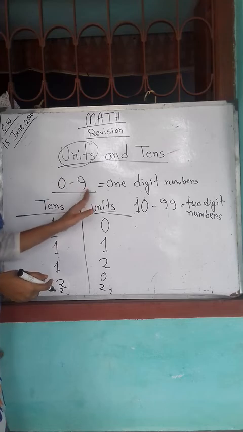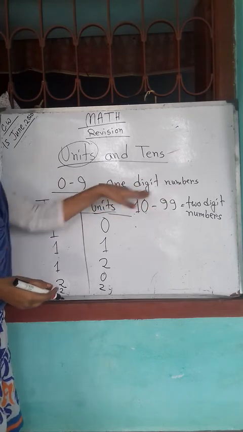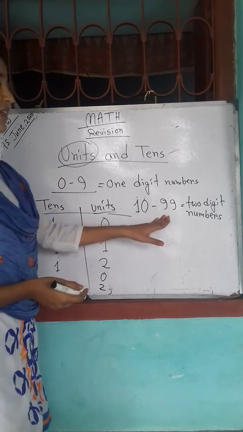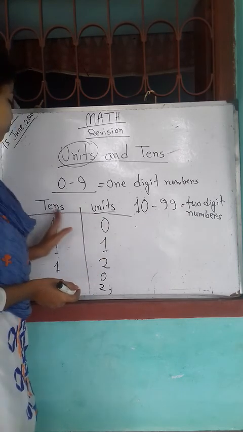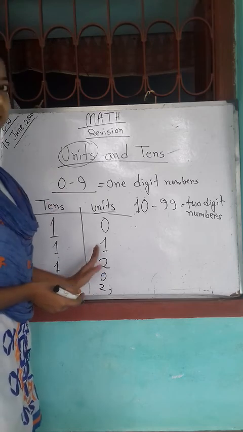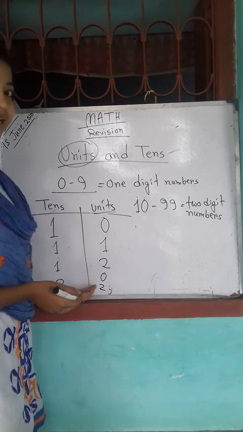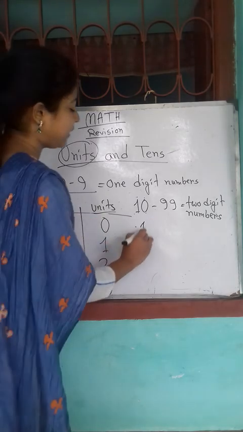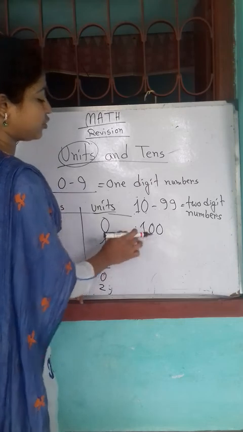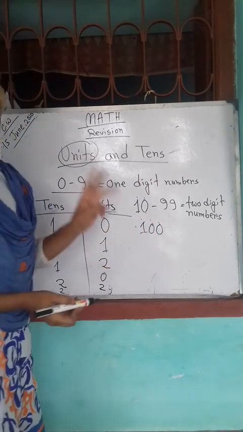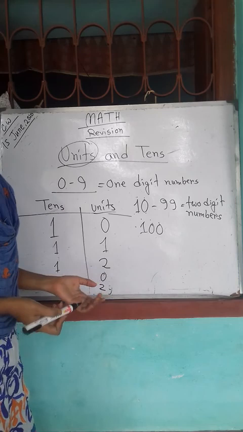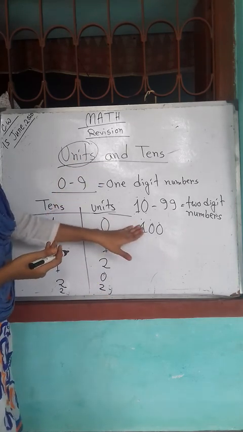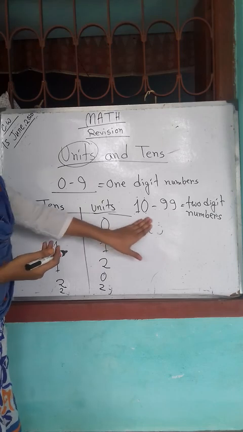From 0 to 9, all the 1-digit numbers will be in the units place. From 10 to 99, all the 2-digit numbers will be in the tens and units place. The right side digit will be in the units place and the left side digit will be in the tens place. After 99, that is 100. There are 3 digits in it. We will learn that in our higher classes. So leave this one.